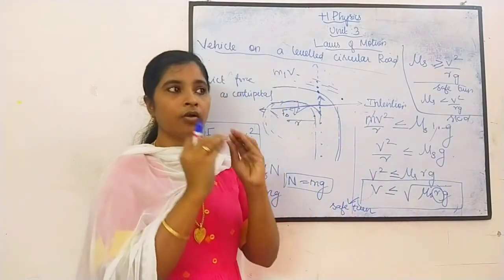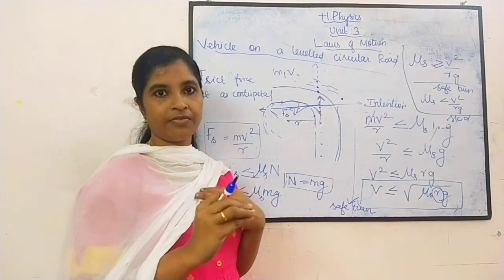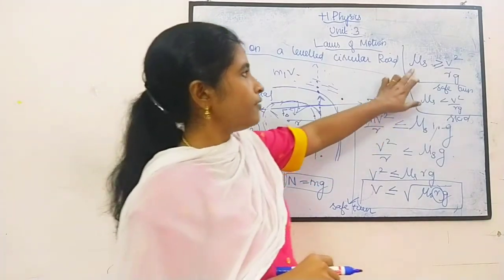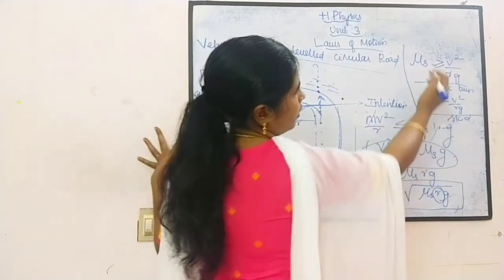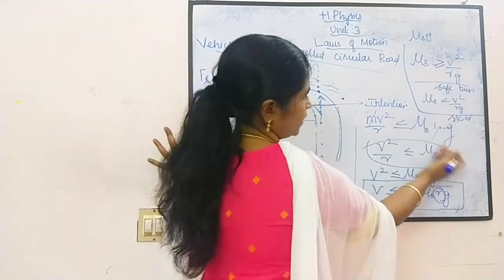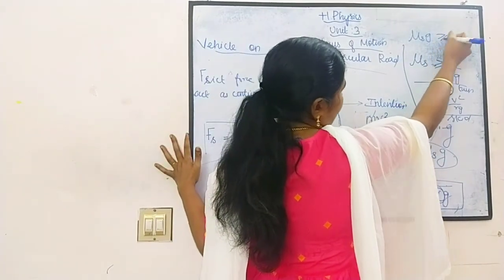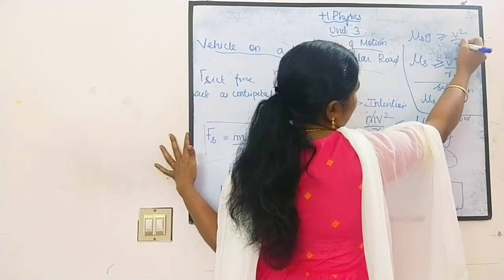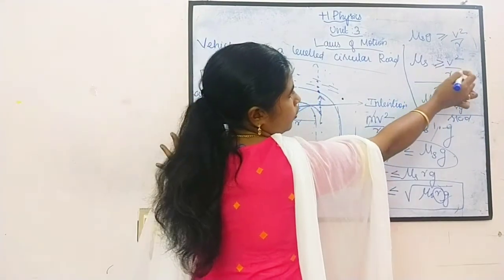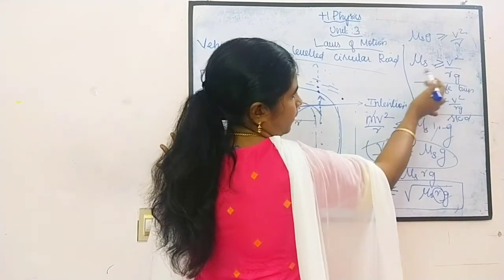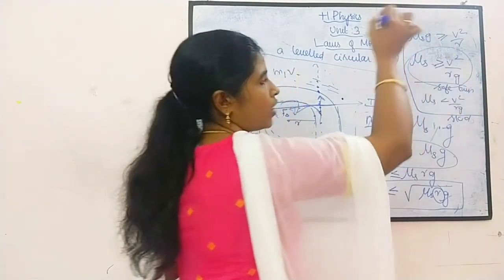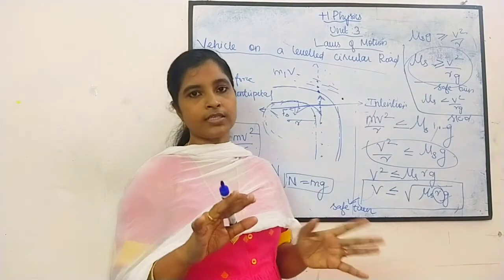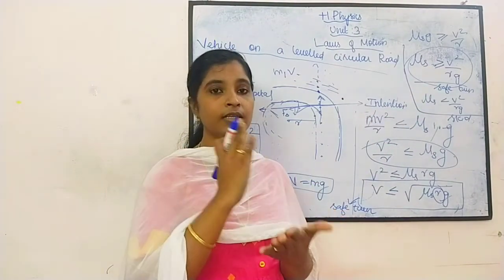Okay, what about the coefficient of friction எப்படி இருக்கணும் சேஃபா டர்ன் பண்ணோம் அப்படின்னா, from this we can write. Okay, coefficient of friction mu s into g, I'm changing the side, so it will be greater than or equal to v square by r. Okay, so mu s is greater than or equal to v square by rg. Okay, so if mu s is greater than this, velocity square by radius into acceleration due to gravity, it will not skid. Okay, that is it will be a safe turn.